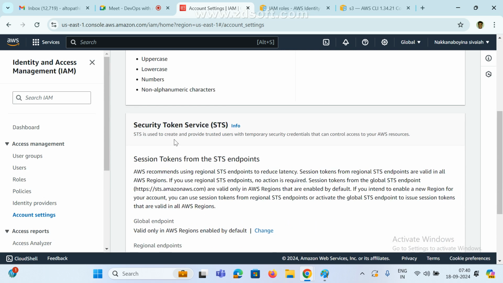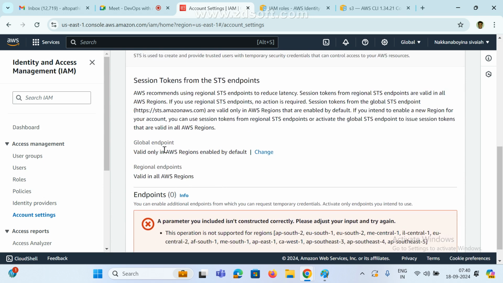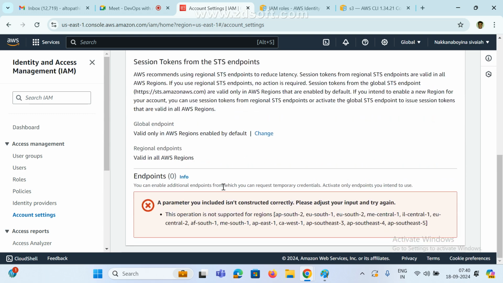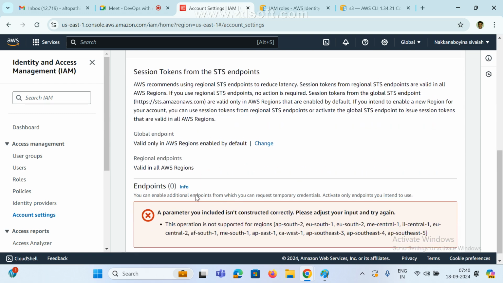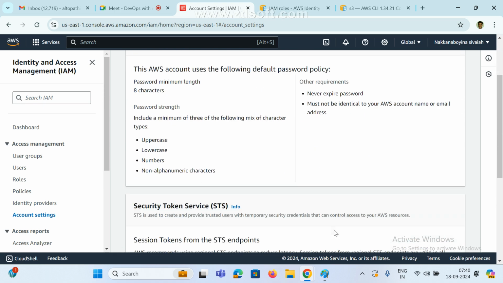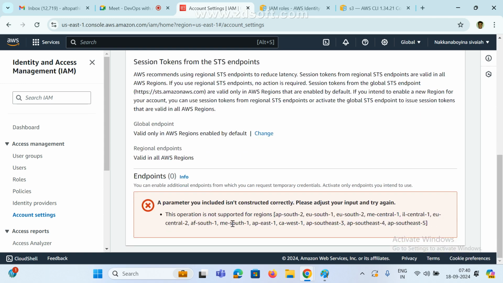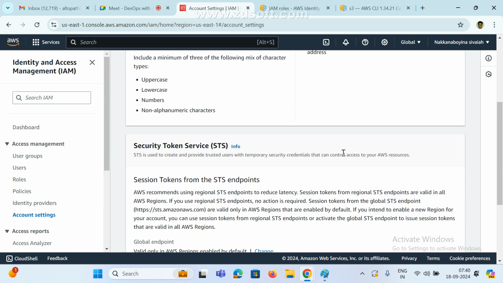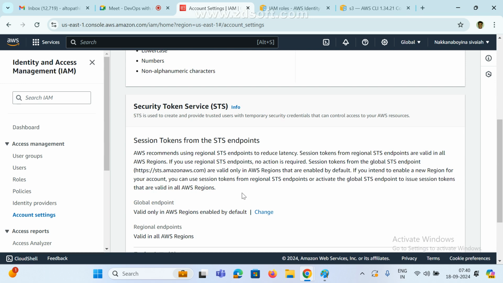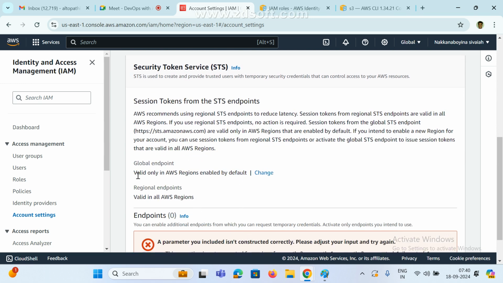Now if you go here, security token, STS, security. If you want to set any security, here there is no endpoint and all, so we can set it here also. That is the security token. Right now for this account, the parameter include is not constructed currently. Please adjust input and try again. This region is not supporting it. We are using a free-tier account, right? So some options won't be available. If you want to change, we need to change the region and all.